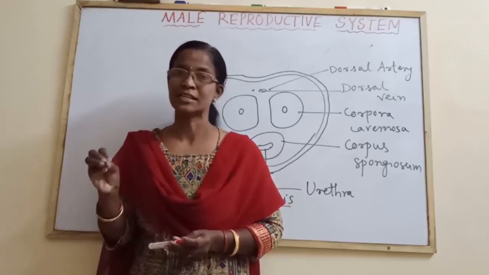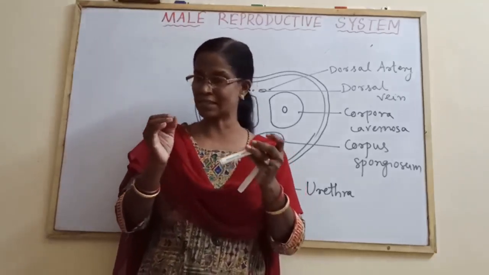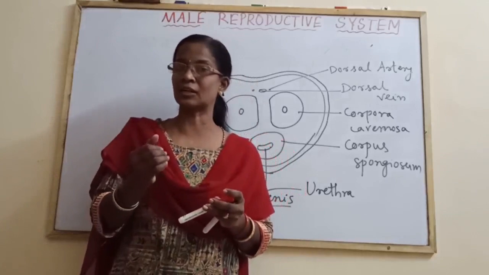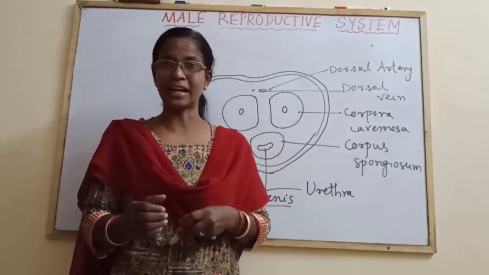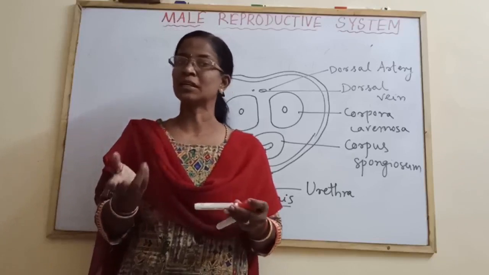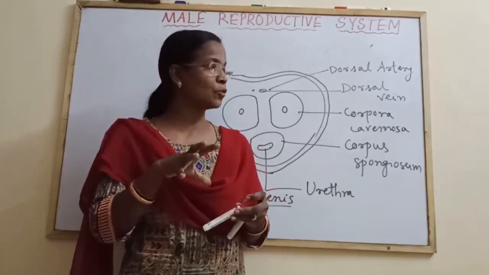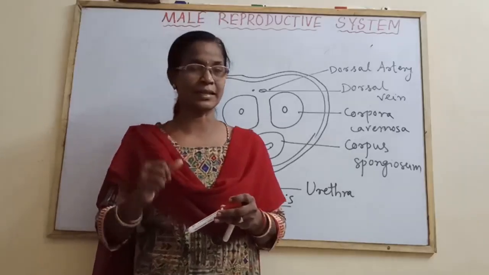And its functions. Similarly, a pea-size gland is present behind the prostate gland, that is the Cowper's or bulbourethral gland. It helps in lubrication and it neutralizes the acidity of the urethra and helps in lubrication of the vagina.